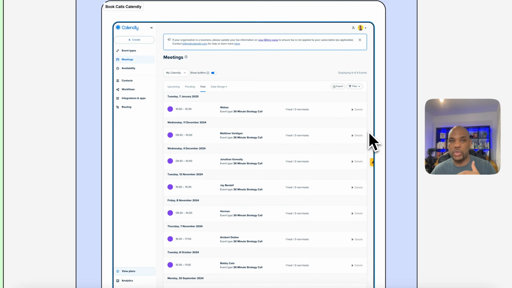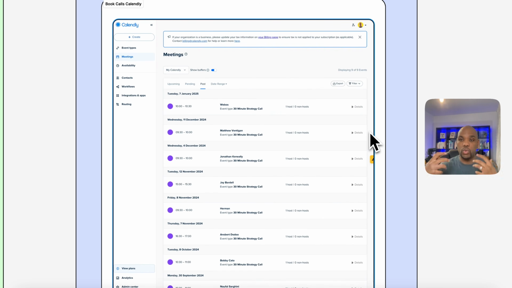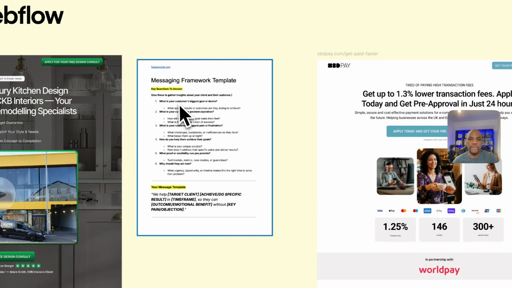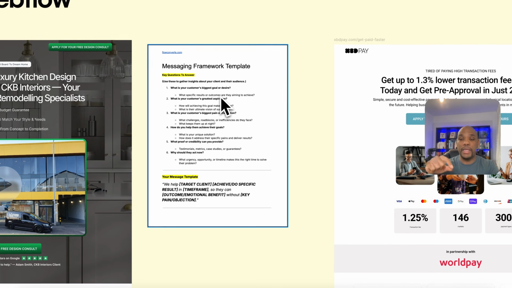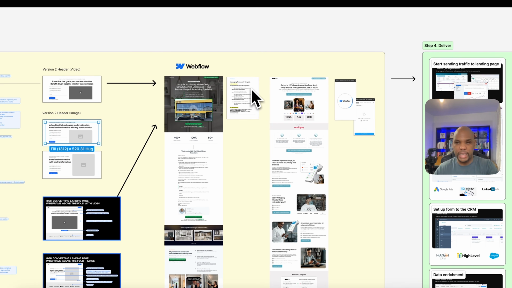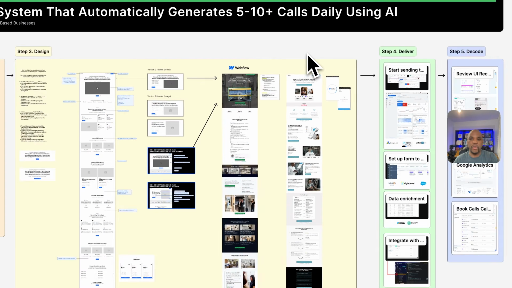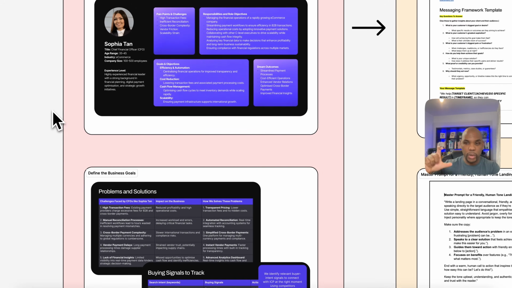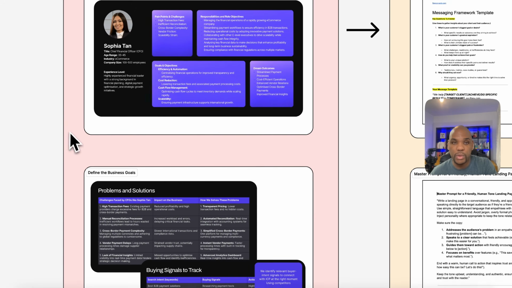And the last thing that we're making sure is that every time a call comes through, these calls also get recorded. We can take that data using AI and we can pull out the main keywords or anything that we've missed to re-inform our messaging framework to be able to update the copy on our landing pages and make them even more refined the more we're having calls and the more the sales team are speaking to our people as well. So we're going to get real-time insights, real-time feedback on what people are saying and the challenges they're having to make more and more informed decisions. And that also should continuously keep updating our ICP for any nuances that we may learn as we have more phone conversations with our ICP as well.